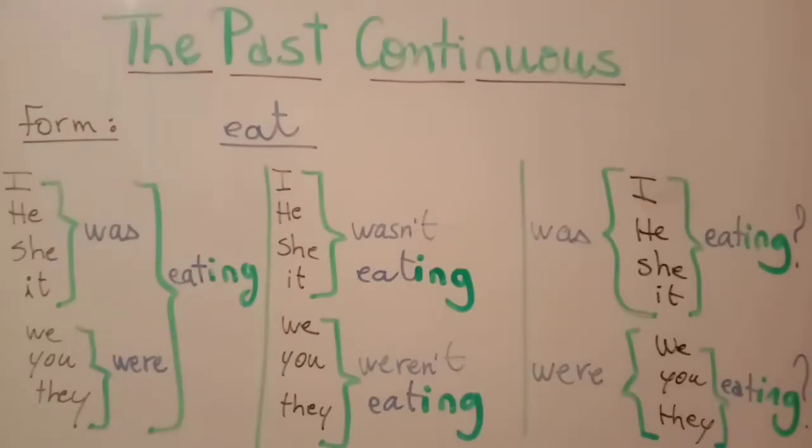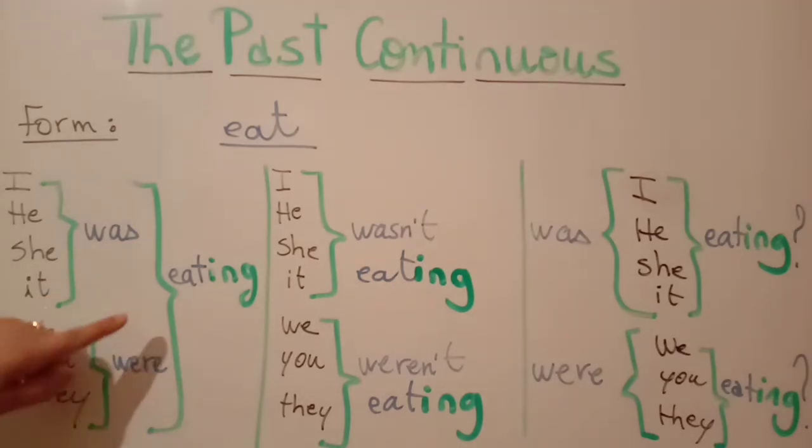As an example, let's study the past continuous of the verb to eat in affirmative, negative, and interrogative sentences. As you see, in the affirmative form, you have subject plus was or were plus verb ing. I was eating, he was eating, she was eating, it was eating, but we were eating, you were eating, and they were eating.